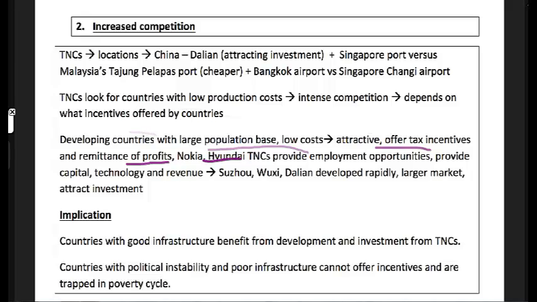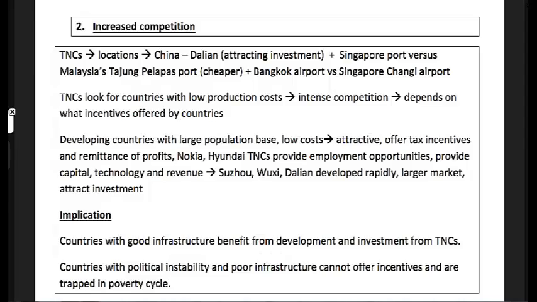So first of all, the countries offer tax incentives and remittance, and then the TNCs come in giving jobs, capital, technology, revenue, such as Suzhou, Wuxi, Dalian. Because of these investments from TNCs, they develop rapidly, so they can sell in larger markets and attract investments. So good infrastructure benefits; political instability and poor infrastructure mean countries are trapped. They are unable to keep up with the competition. So good and bad. Okay.